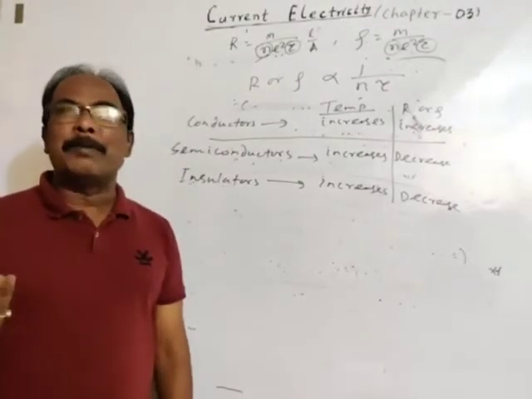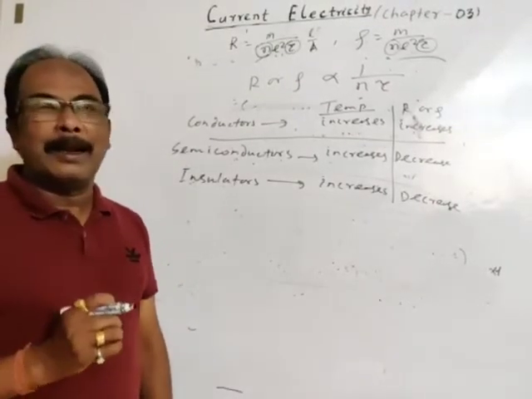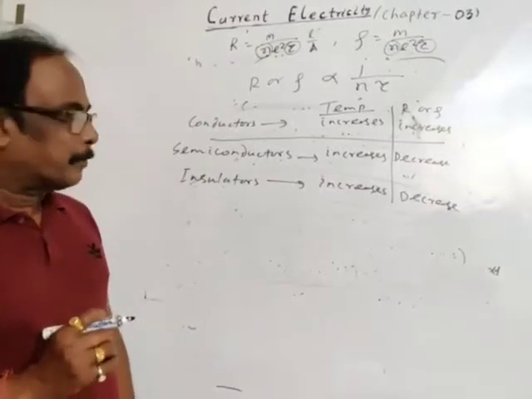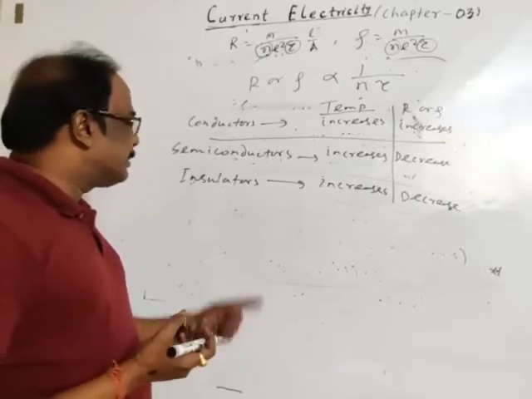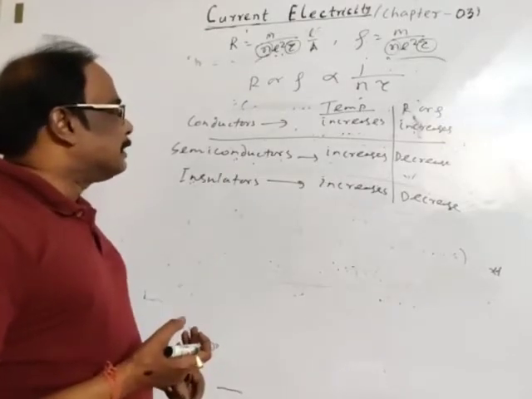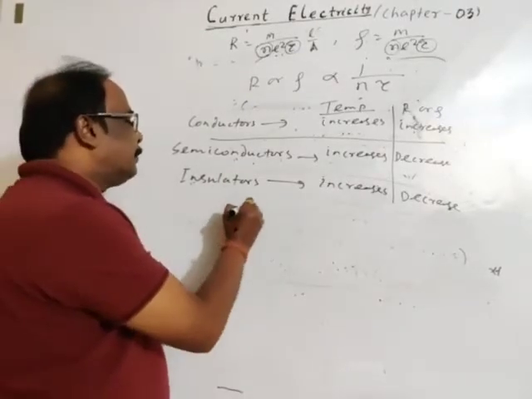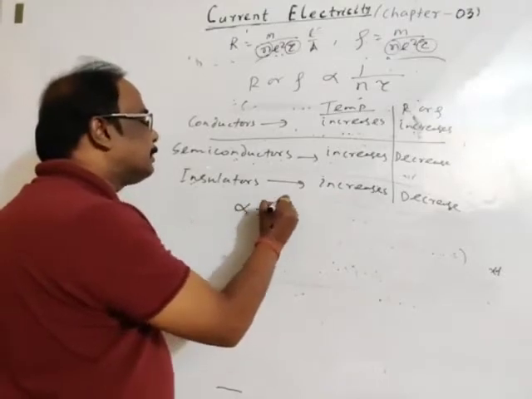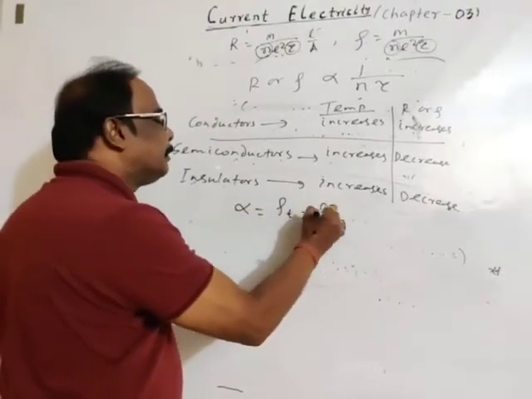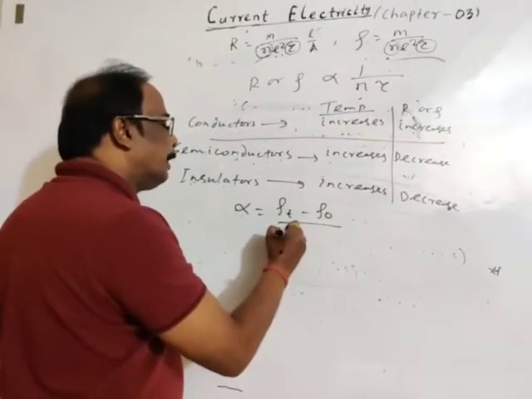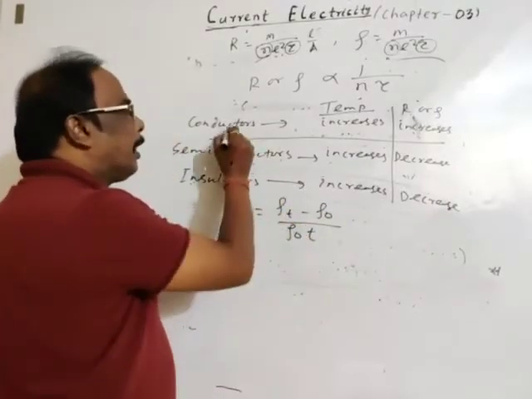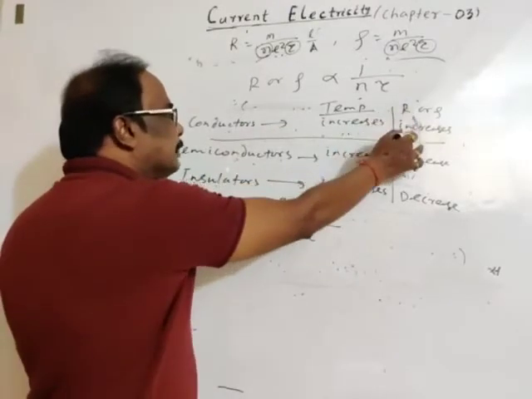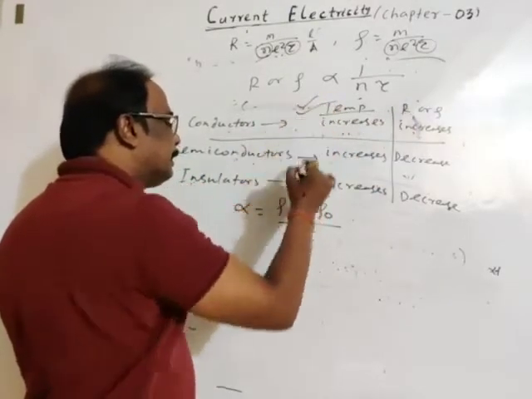Okay. So a similar discussion for insulators. Insulators are those which have no free electrons, but practically there are a few electrons. So theoretically we may compare like this. The temperature coefficient of resistance or resistivity is alpha equals rho T minus rho 0 divided by rho 0 T. For conductors, resistance or resistivity increases with increase in temperature.